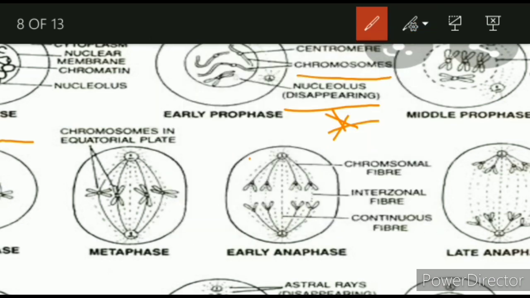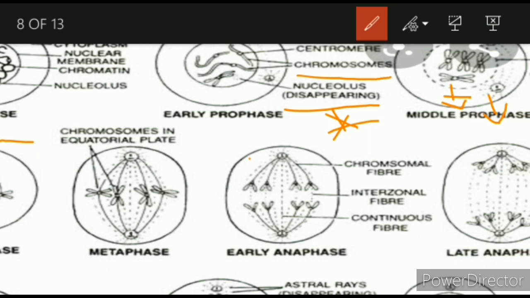The nuclear envelope is getting disrupted; after the middle prophase you can see the nuclear envelope has broken or disintegrated. Here you can see the centriole, and the spindle fibers appearing. These fibers from the centrioles are called the astral fibers.